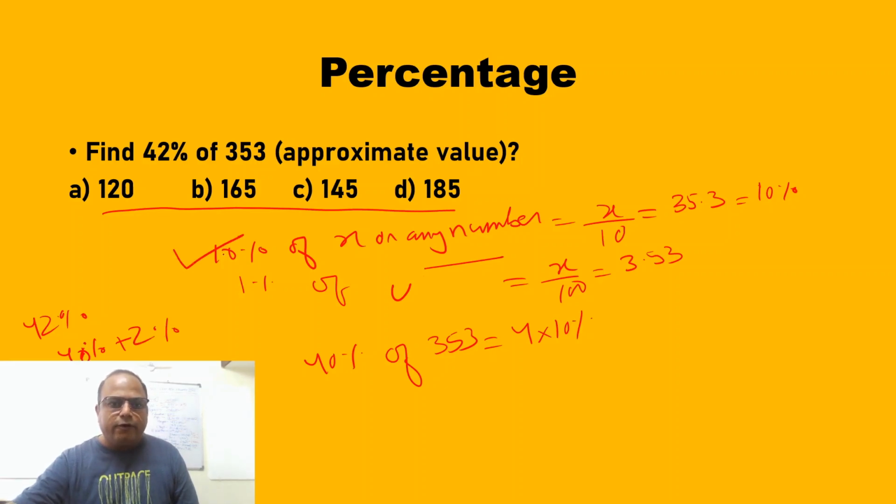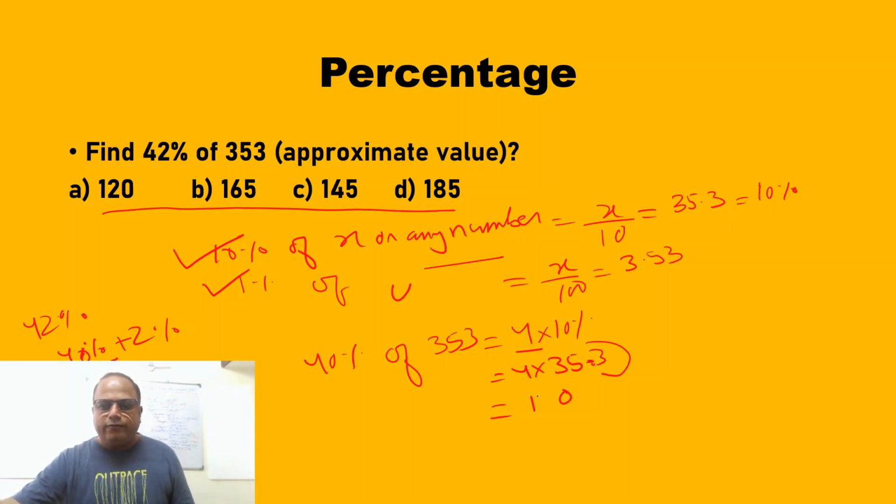So from 10% we will get the 40%, and from 1% we will get the 2%, all mentally. So 35.3 is 10%, multiplied by 4. Just forget the point part, you don't have to remember it. We'll round 35.3 off to 35, multiplied by 4. What is that? 4 5s are 20, 4 3s are 12, 140.